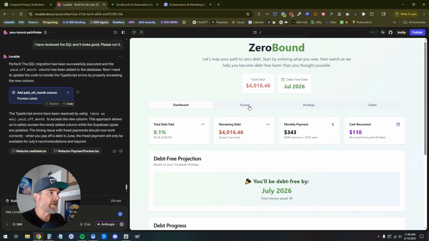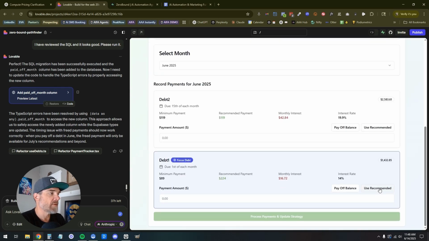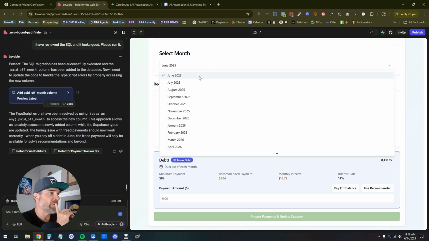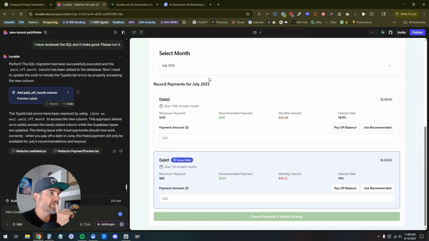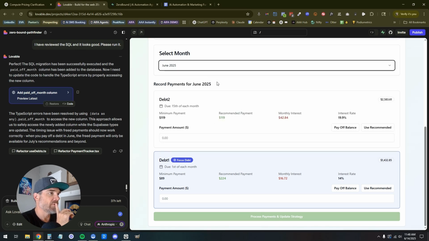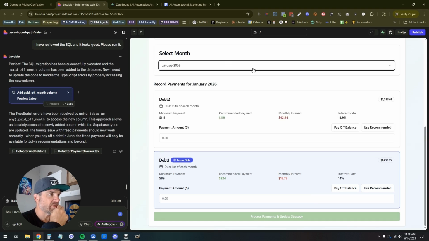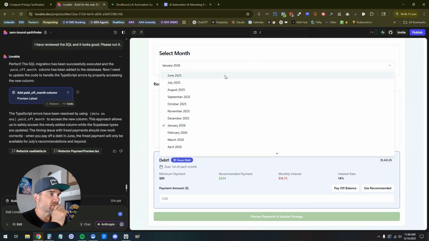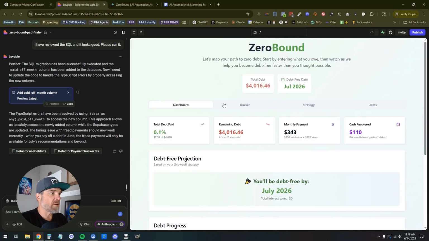So what we're fixing right now is this idea that the recommended payment is right here. We're in the month of June. Let's go into July. Let's go into June. I don't see it changing at all. I'm not seeing anything changing here. Let's go into tracker.